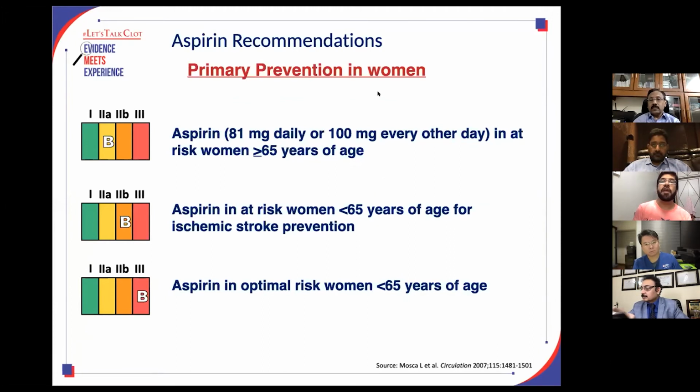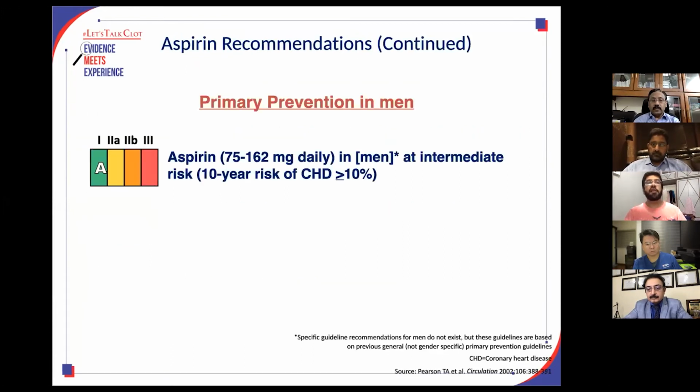Primary prevention in women: aspirin 80 to 100 milligram can be given to a lady who is more than 65 years of age and has a higher risk of development of events in the next 10 years. If the person is less than 65 years of age, there is less evidence of development of ASCVD events in the next 10 years, and therefore the level of evidence decreases. Aspirin for a lady who is less than 65 years of age is not recommended.